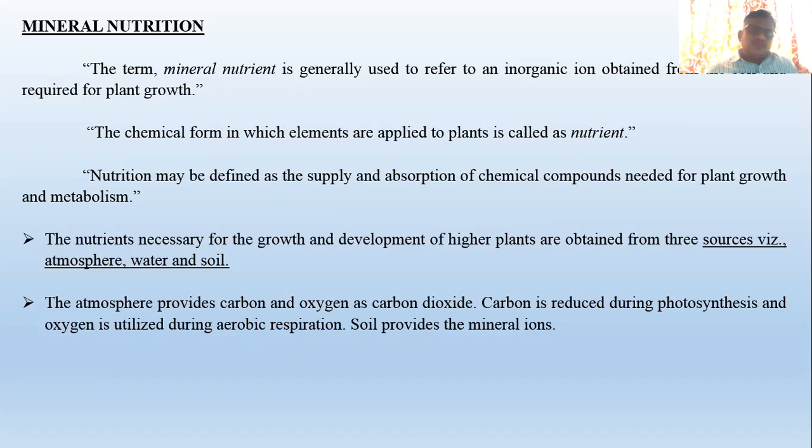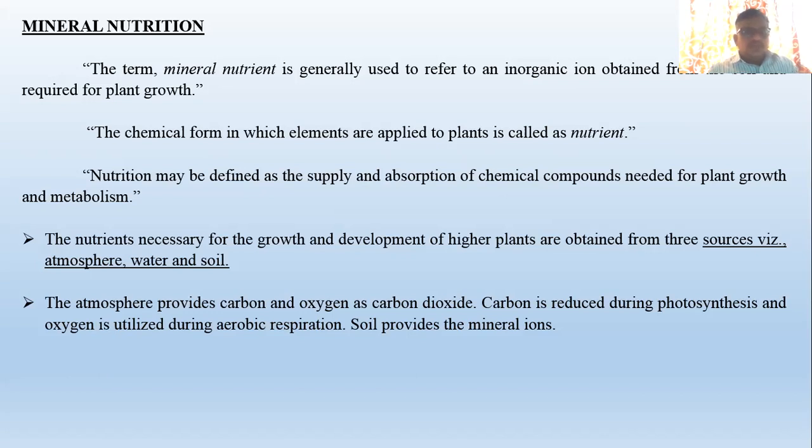Nutrition may also be defined as the supply and absorption of chemical compounds needed for plant growth and metabolism. Metabolism covers all the reactions and activities at the cell level in the plantlet. And for all these activities it requires nutrition.